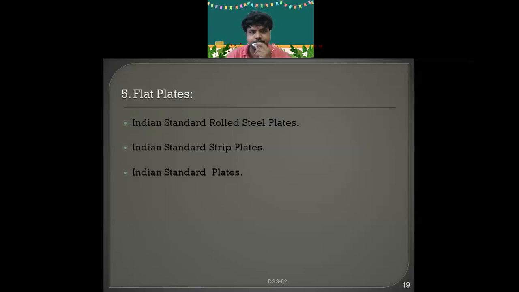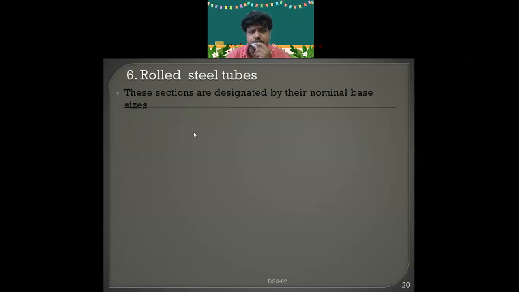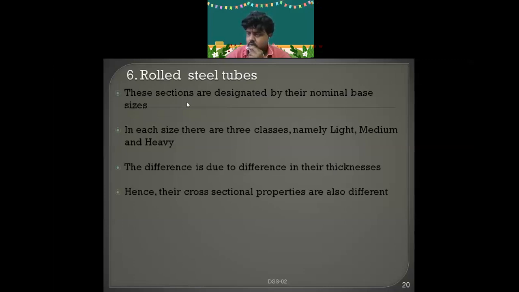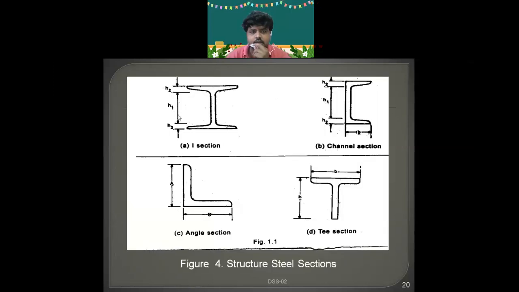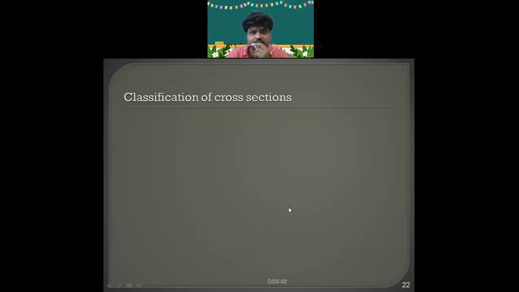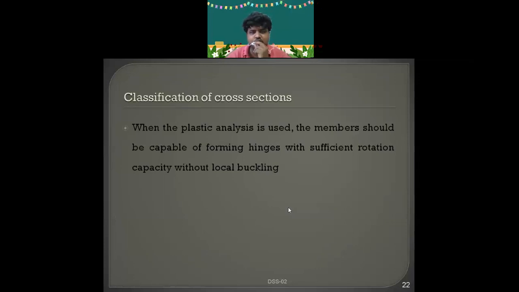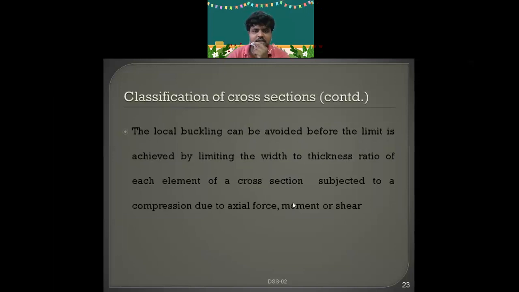Okay, rolled steel tubes. These are all the definite things, right? I'm just skipping the slides. So this is the I section, channel section, L section, in that equal, unequal, and T sections. As I said, classification of cross sections. These are the four classifications: